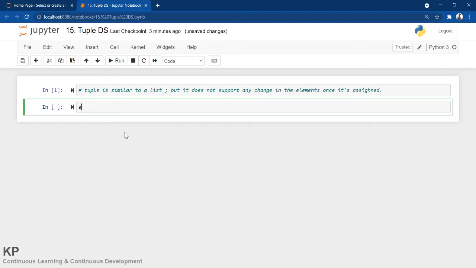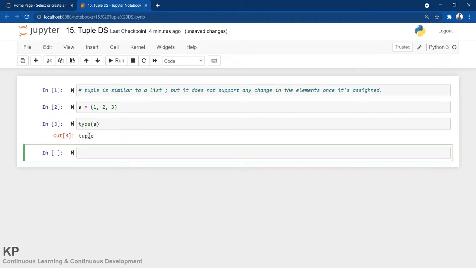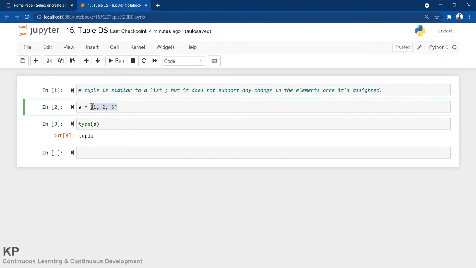Suppose I'm taking a equals to, putting this bracket, and inside that I'm putting 1, 2 and 3. Let me check the type, which will tell us which type it is. You can see it's a tuple. This is a tuple which contains only integers.